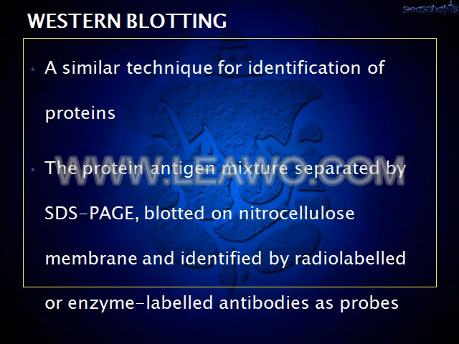Next blotting technique is the Western blot technique. It is the most popularly used technique for identification of various infectious agents. Here the technique is the same as DNA and RNA blotting. Instead of DNA and RNA, in Western blot we are identifying the different proteins. First the protein mixture is separated and blotted onto nitrocellulose membrane, and these separated proteins are identified by using radiolabeled antibodies or enzymes as probes.